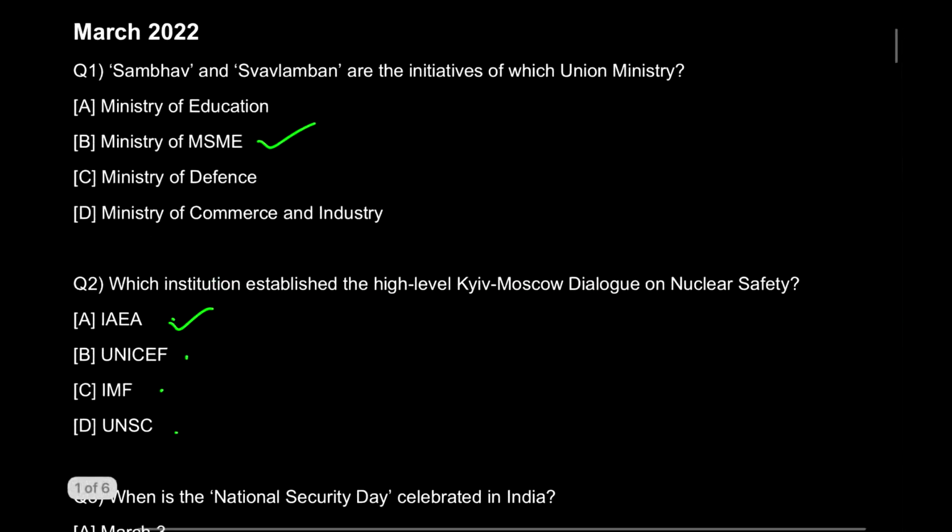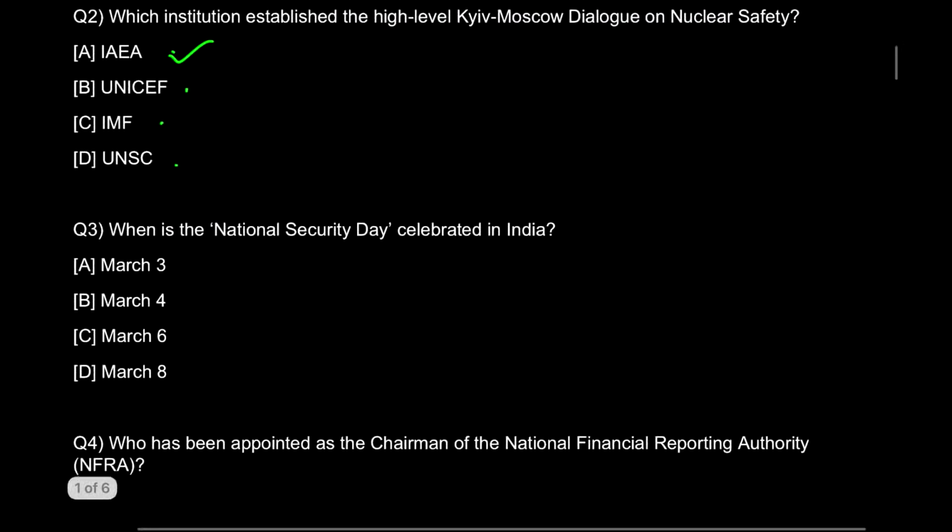Okay. Similarly, for the first question, I forgot to tell you the static GK part. For the static GK part, please go and Google all these four ministries. If you Google four ministries, you will get to know who is currently presiding over each ministry, what is the work of each ministry, and each ministry comes under what section. Two, three sections like that will be more than enough for you to make notes and read through.